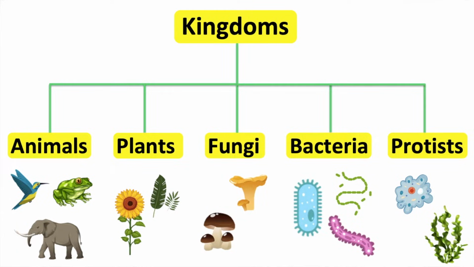Fungi. These cells can be unicellular or multicellular. For example, mushrooms, yeast. They can't produce their own food. Instead, they feed on organic matter.